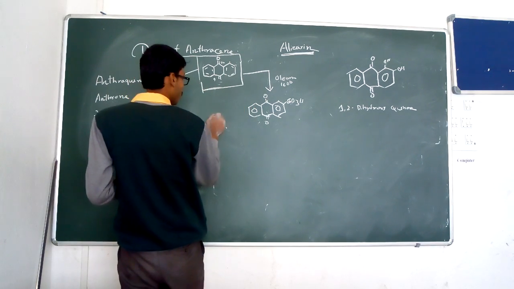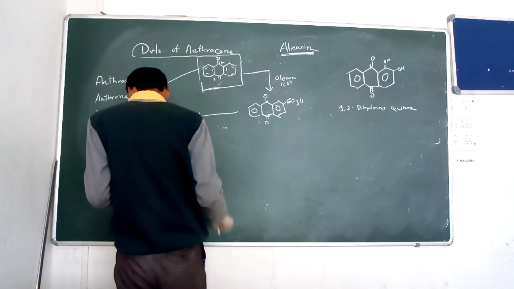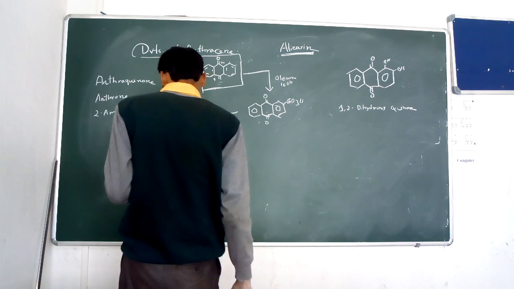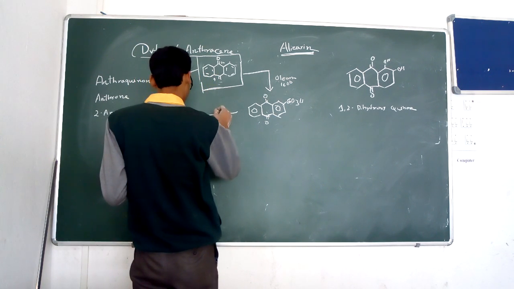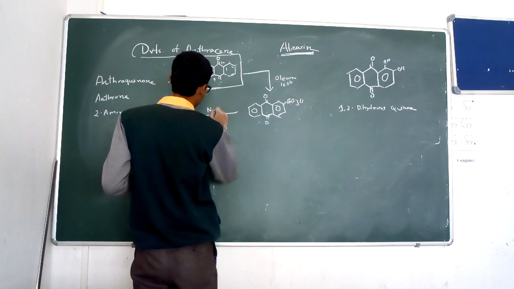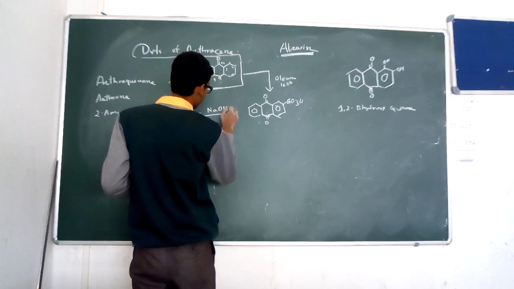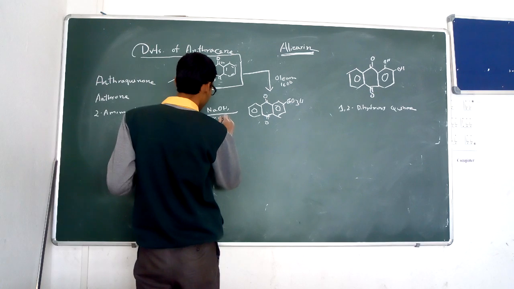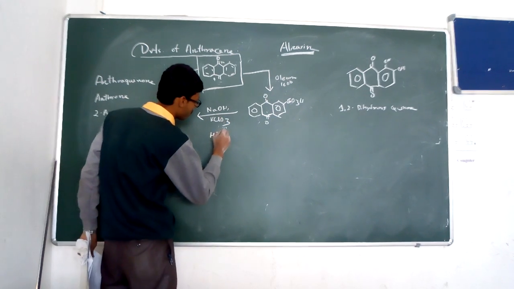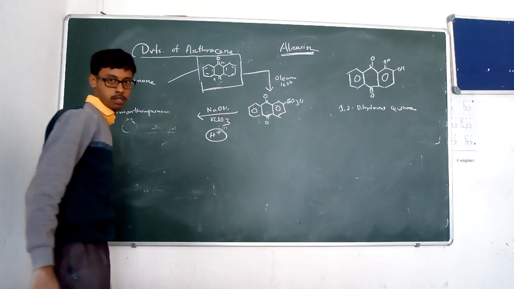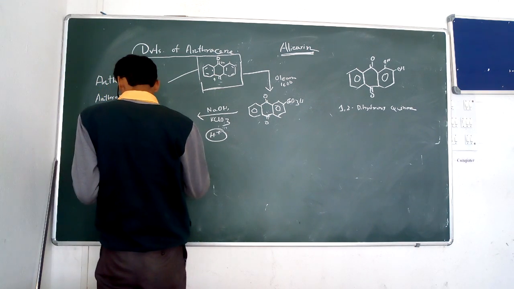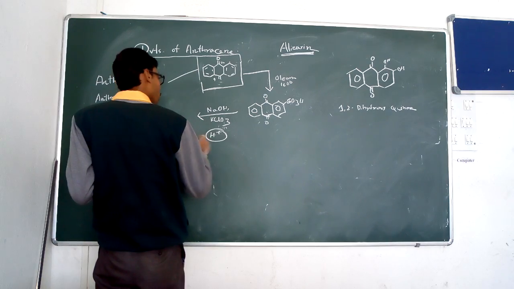When that sulfonyl derivative of the anthraquinone is fused with sodium hydroxide and potassium chlorate, followed by oxidation with acid, it forms the alizarin.